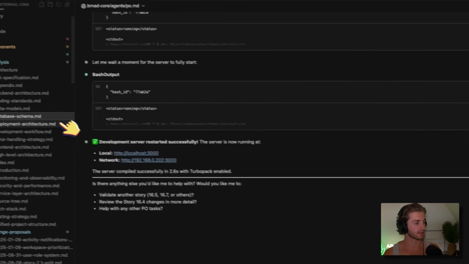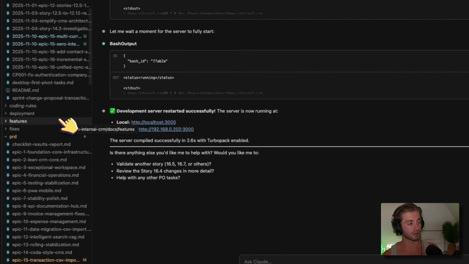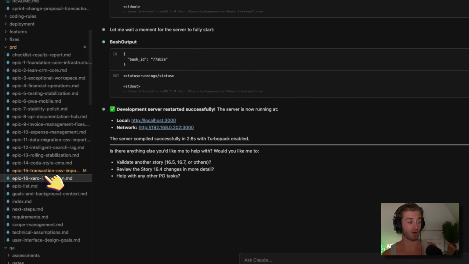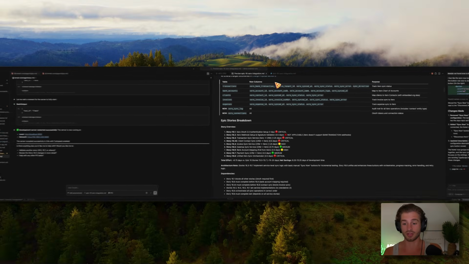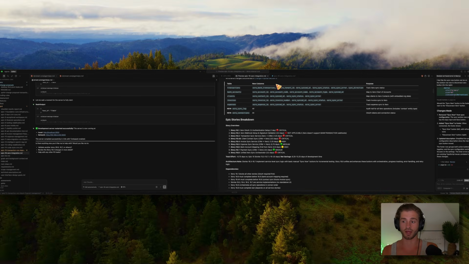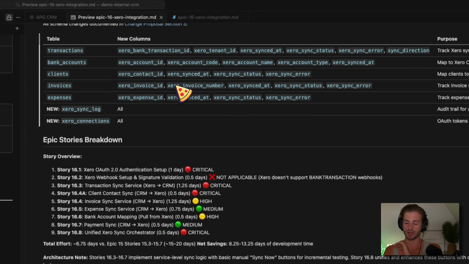We've got all of these documentation files that a lot of people will see as like a waste of tokens generating, when they don't realize that that kind of context is essential to generate accurate output, especially for complex integrations like an accounting software where there's all sorts of edge case scenarios that we have to account for. And we really need to understand what's happening here. Because we need to make sure that if the account connection breaks and we resync, it doesn't add duplicate records to Xero. There's all sorts of different edge cases that you need to take into consideration.